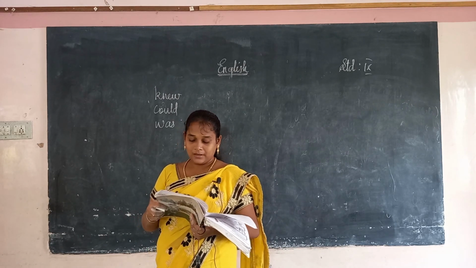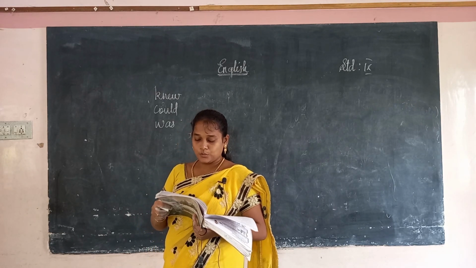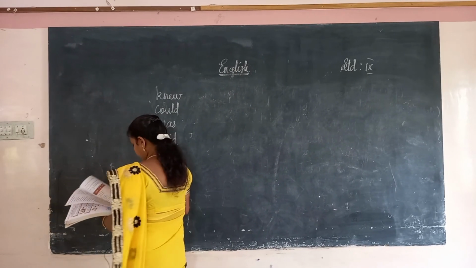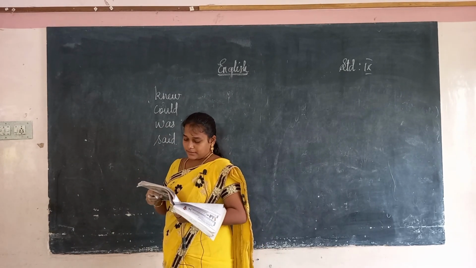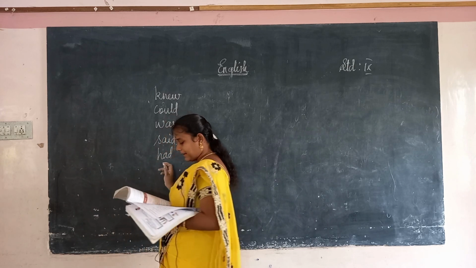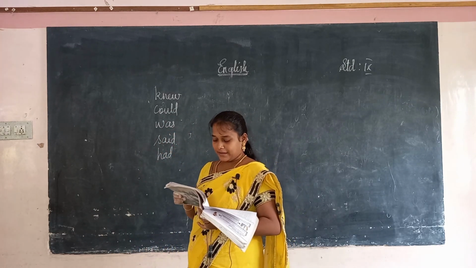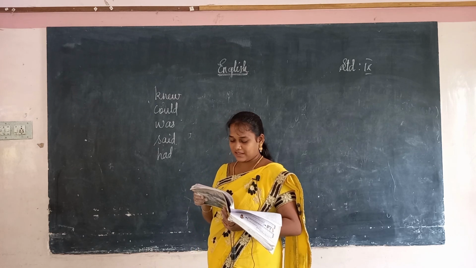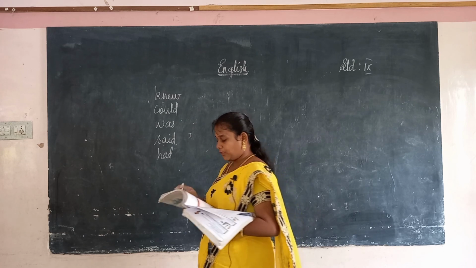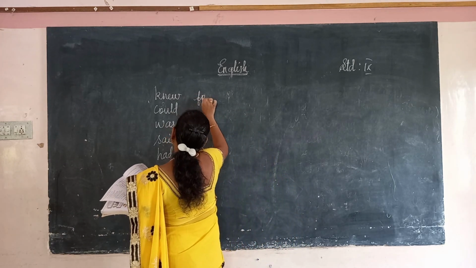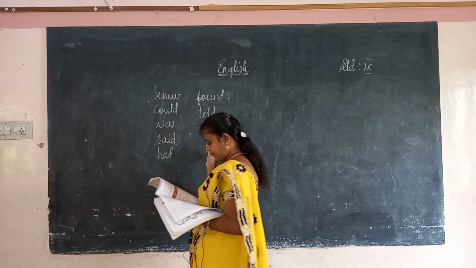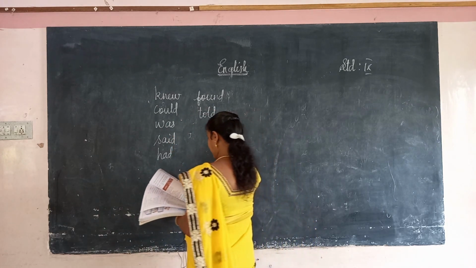Yes, I will race you. Say. What is the past form of say? That is said. Okay. The tortoise have a clear plan. So, have, what is the past form of have? Had. The tortoise had a clear plan. Find. He find his brother and sister as he tell them to wait in the different place along the path of the race. So, what is the past form of find? That is found, tell, told. Okay. Told. Hide, hide. H-I-D, hid.